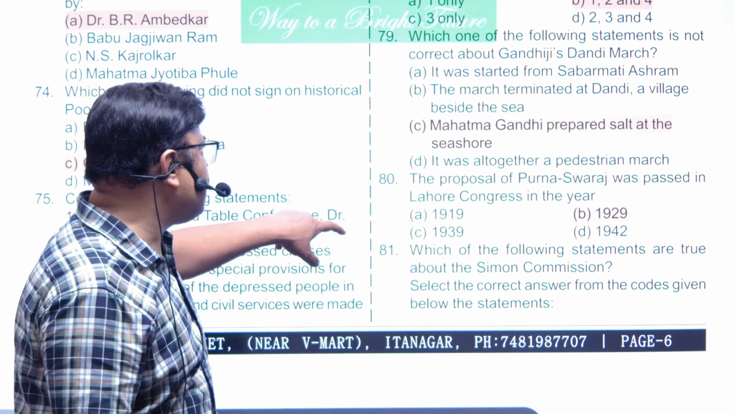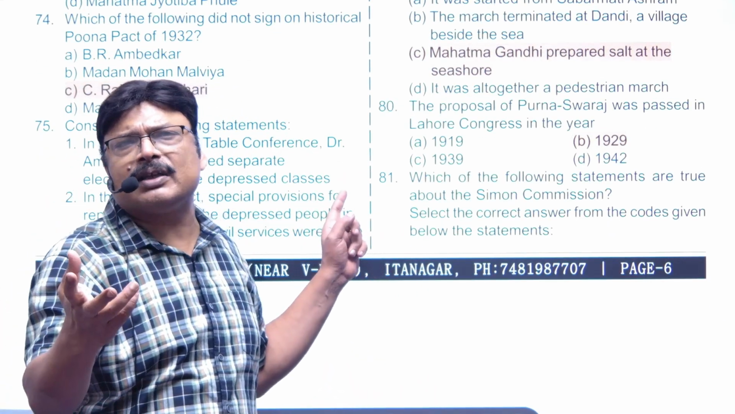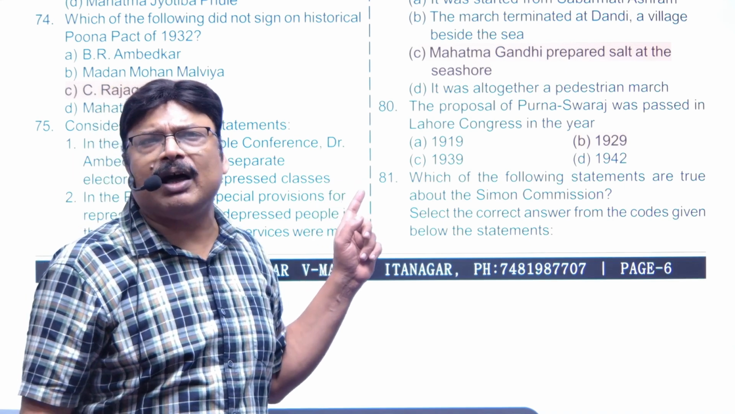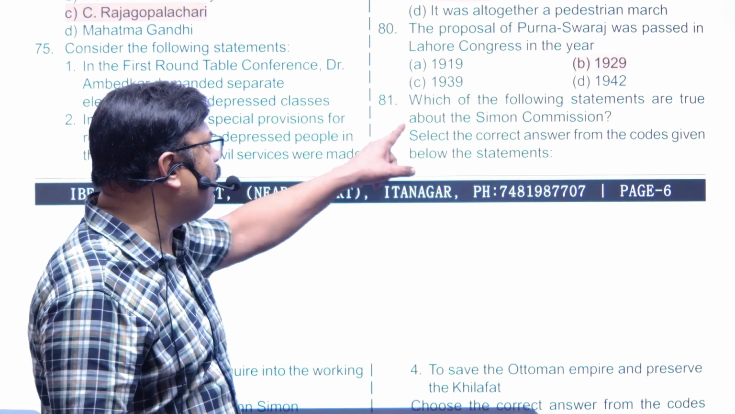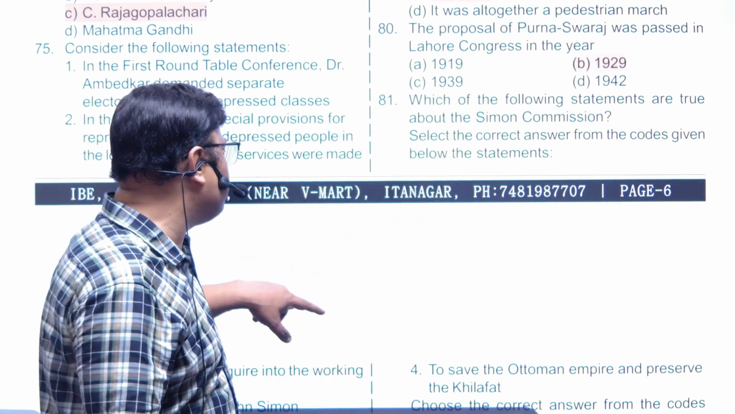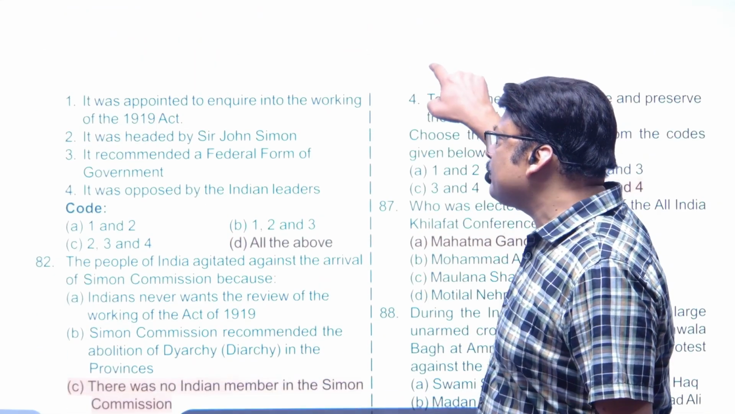Now, next one is the proposal of Purna Swaraj, 1929. We all know that, in Lahore session, which was presided by Jawaharlal Nehru. Next, question number 81. Which one of the following statements are true about Simon Commission? Now, let's talk about Simon Commission.